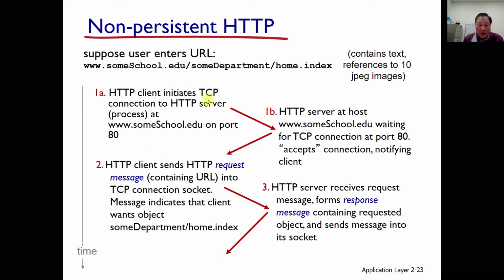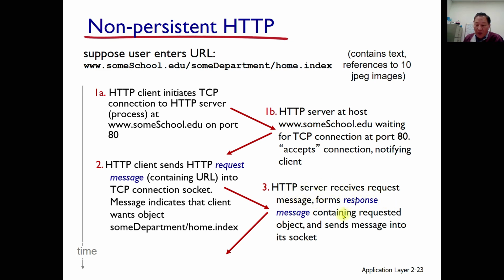Thus, this one is connection setup. After that, it sends the HTTP request message through that established connection socket. The first one is the base HTML file, and the other objects are embedded there. Thus, first this one will be brought, and that will be sent by the server.